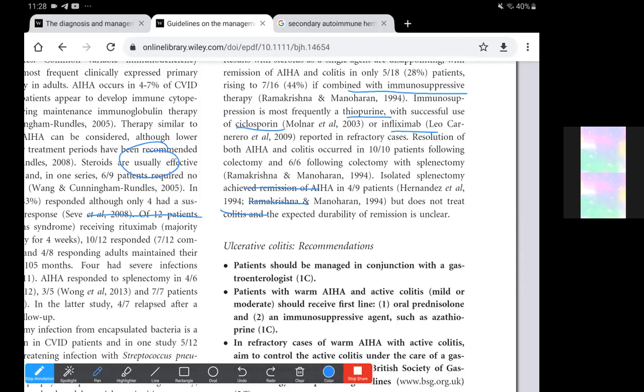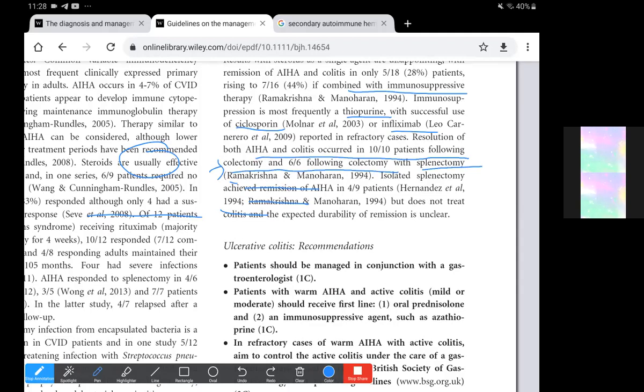Resolution of both autoimmune hemolytic anemia and colitis occurs in 10 out of 10 patients following colectomy. So here the removal of the affected portion of the colon has resulted in resolution of autoimmune hemolytic anemia.